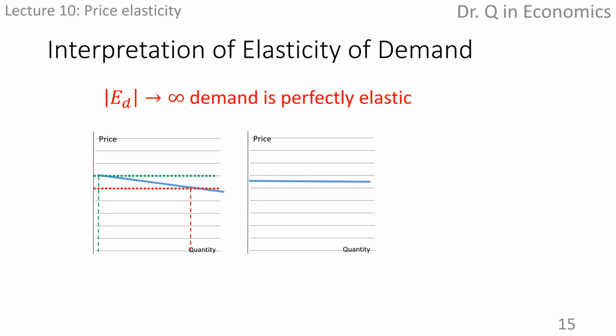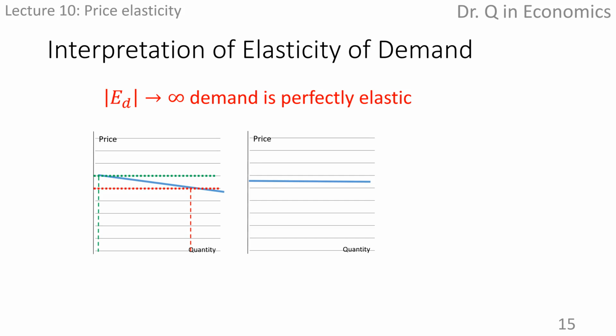Another one is that if we push graph D into an extreme and have a completely horizontal demand curve, it means that a small price reduction will cause buyers to increase their purchases from 0 to all that is possible to obtain. The elasticity coefficient approaches infinity. Under this scenario, we have a perfectly elastic demand.